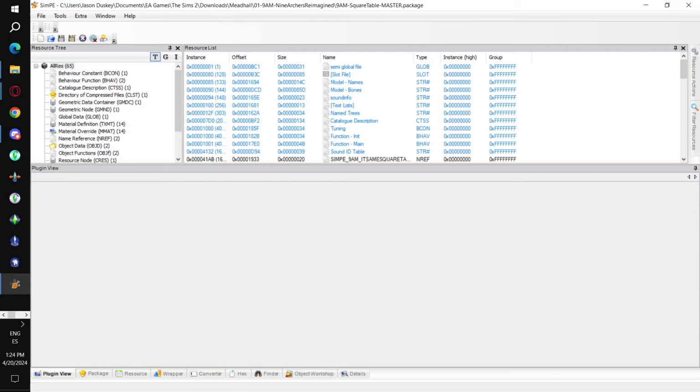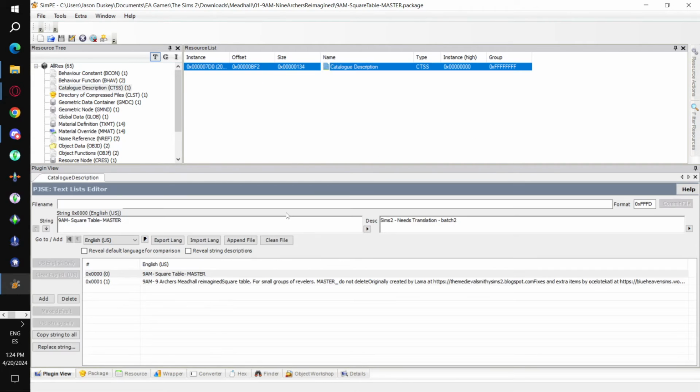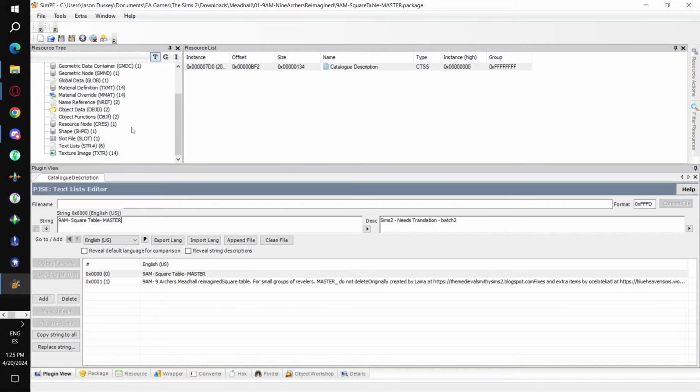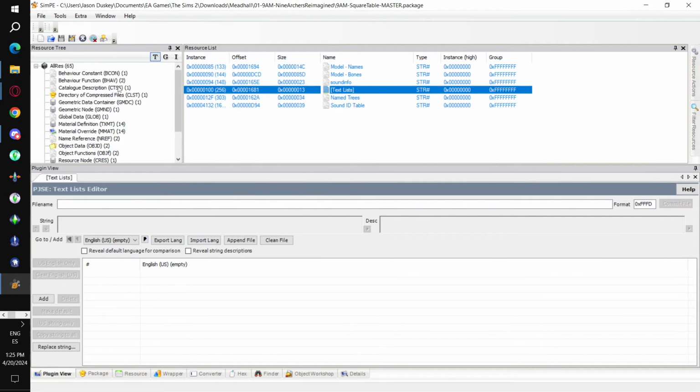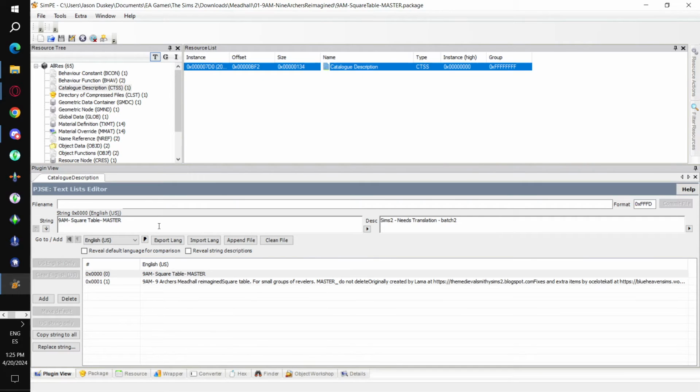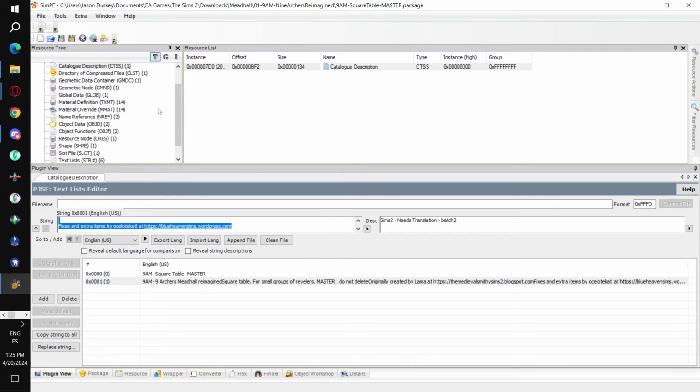Starting with the non-scene graph resources, we have the CTSS. And as I was showing in the presentation, this is basically a string. It's like the STR resources, but it's specialized in that there are only 2 lines of text, and each line has a specific function. So this is the title of the object in the catalog, and this is the object description.